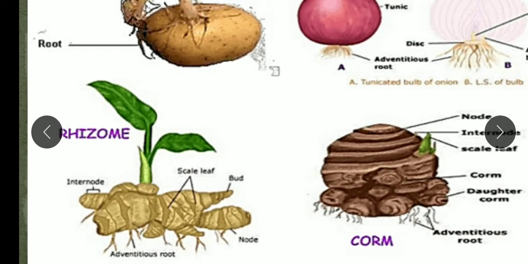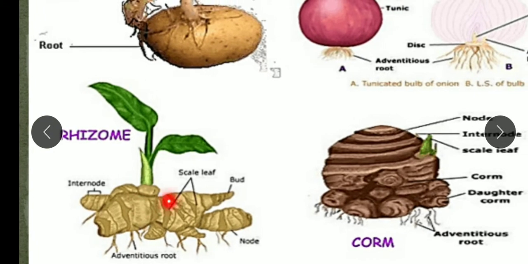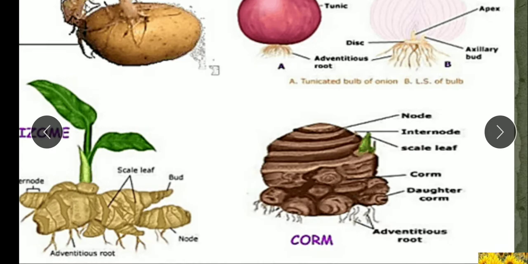Example, ginger. You can see this is ginger. So, ginger, banana and canna, they grow from rhizome. Next we will see corm.